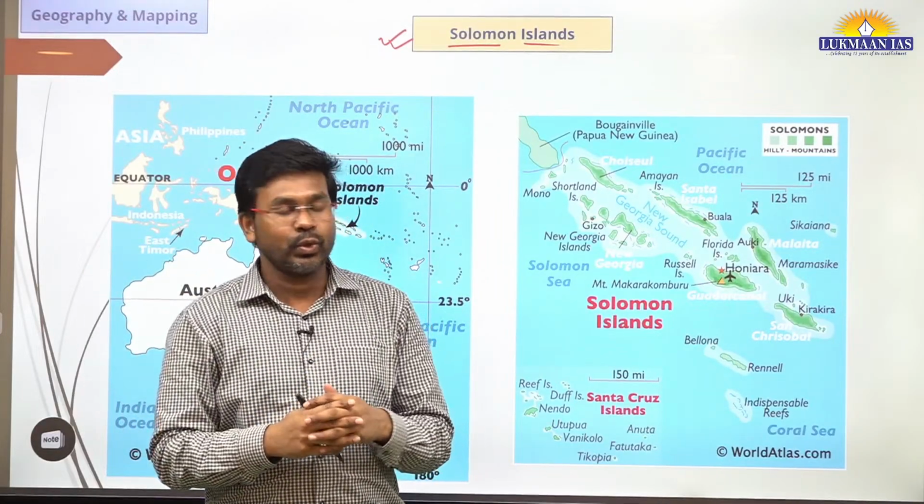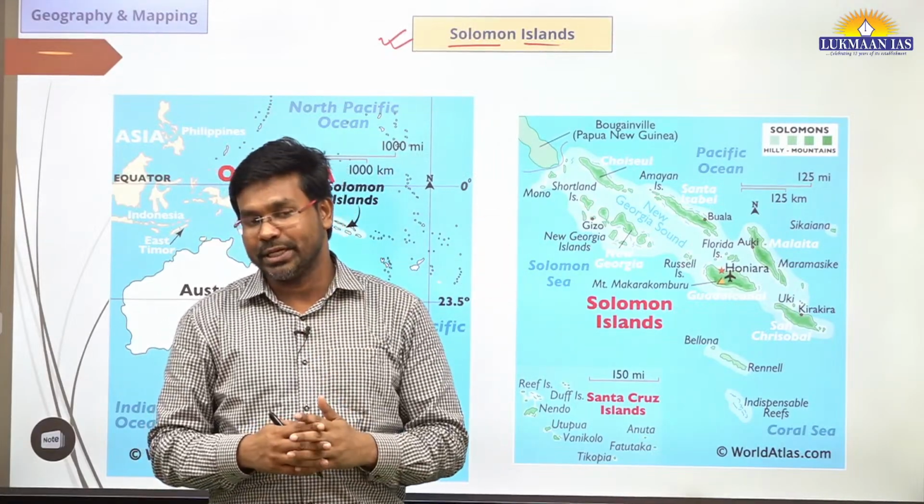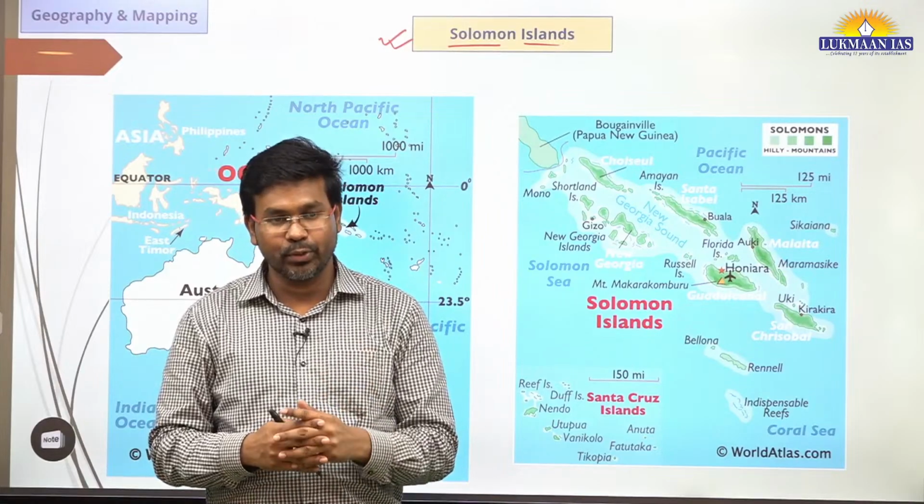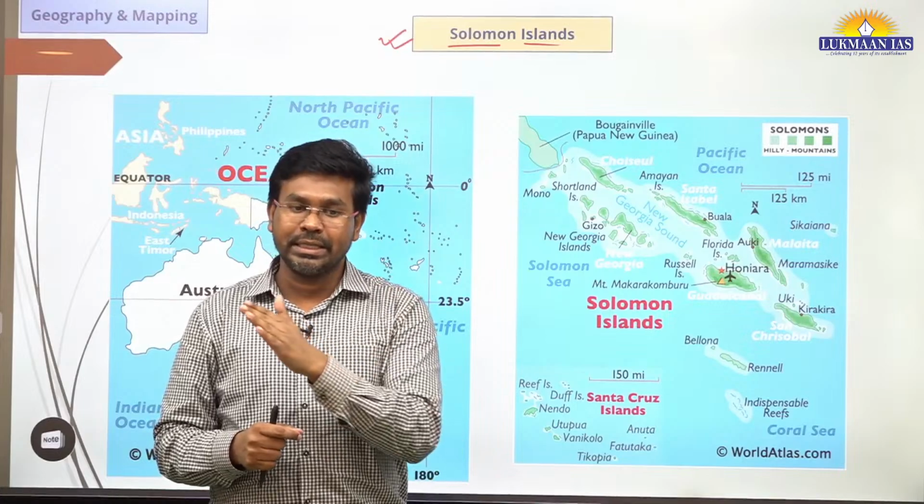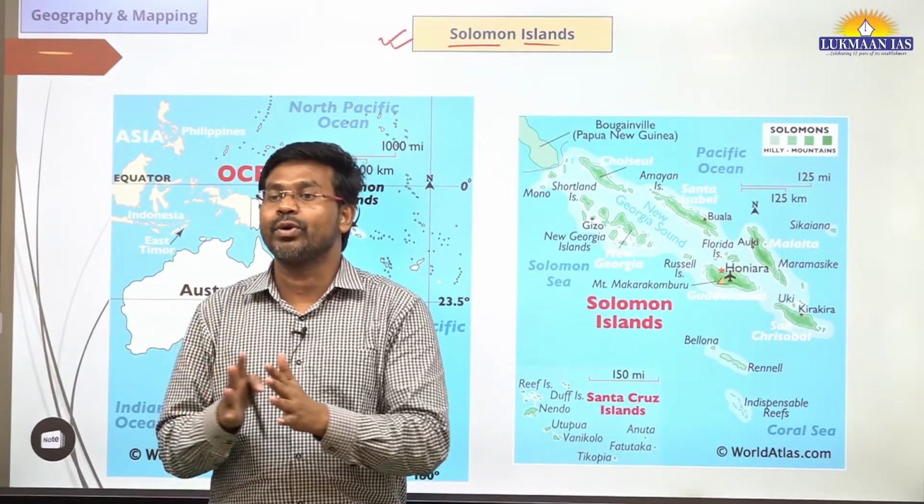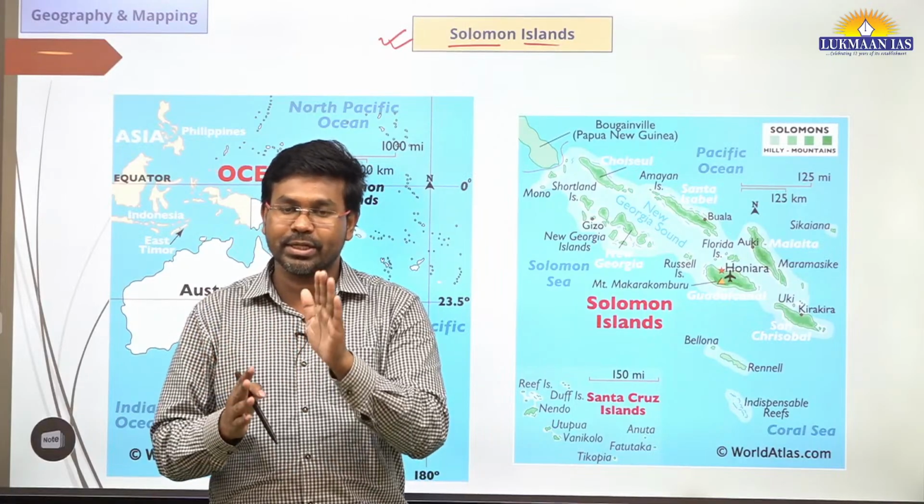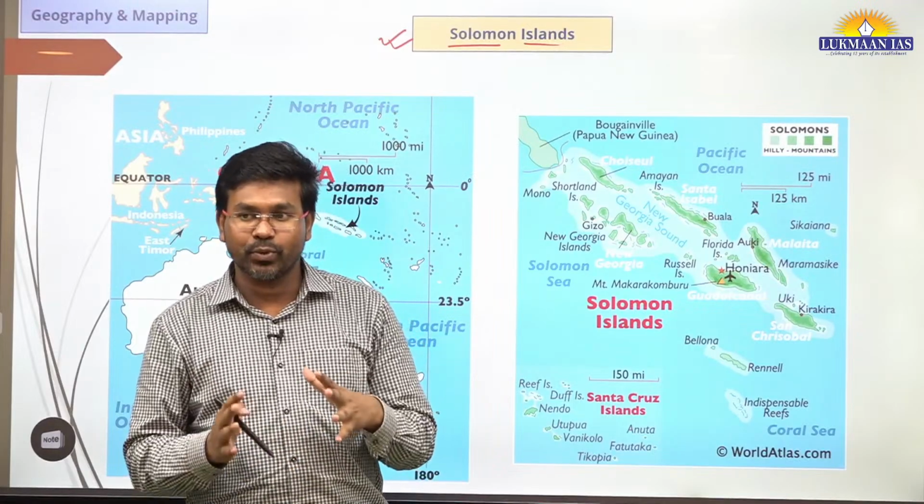So this is an independent country, and recently it was in the news in 2022. It was in the news because it blocked the arrival of ships of the United States and of the UK. So United States and UK ships have been blocked by Solomon Islands. That's why it was in the news.